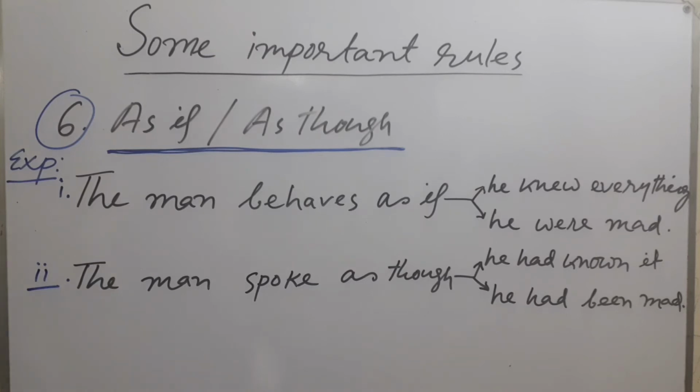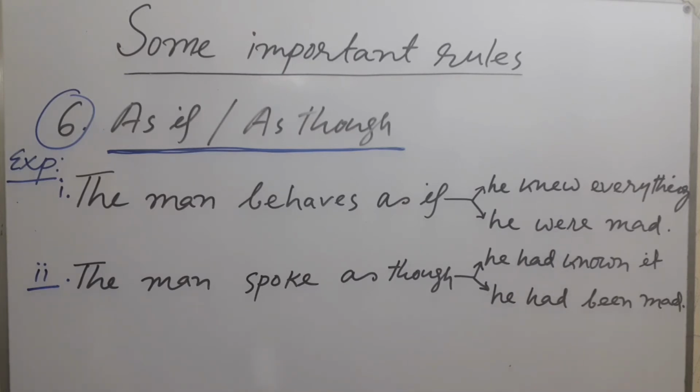Learners, there is another very important rule, the rule of as if or as though. This is very important. If you see present tense before as if or as though, then the later part must be past tense. But past tense can be formed in 2 ways. If you use a main verb, then V2 of the verb will be used, and if you use an auxiliary, then you can use only were, not was.